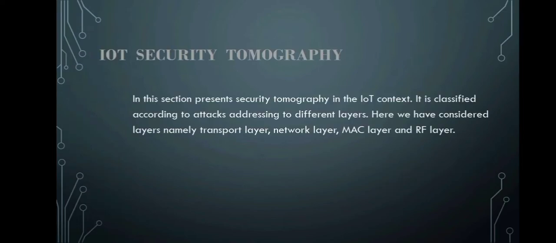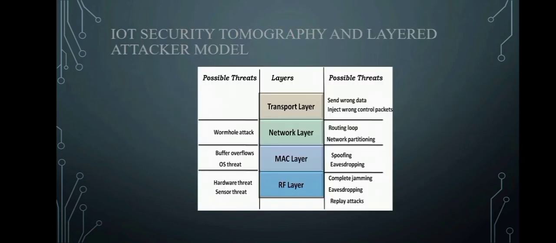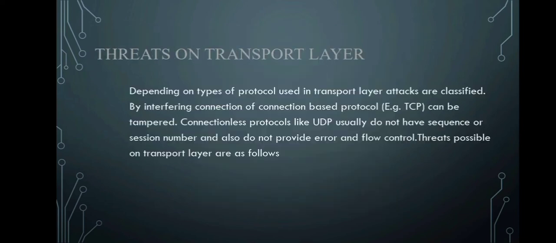Security taxonomy is classified according to attacks addressing different layers. They are transport layer, network layer, MAC layer, and RF layer. These are the taxonomy layers and possible threats.